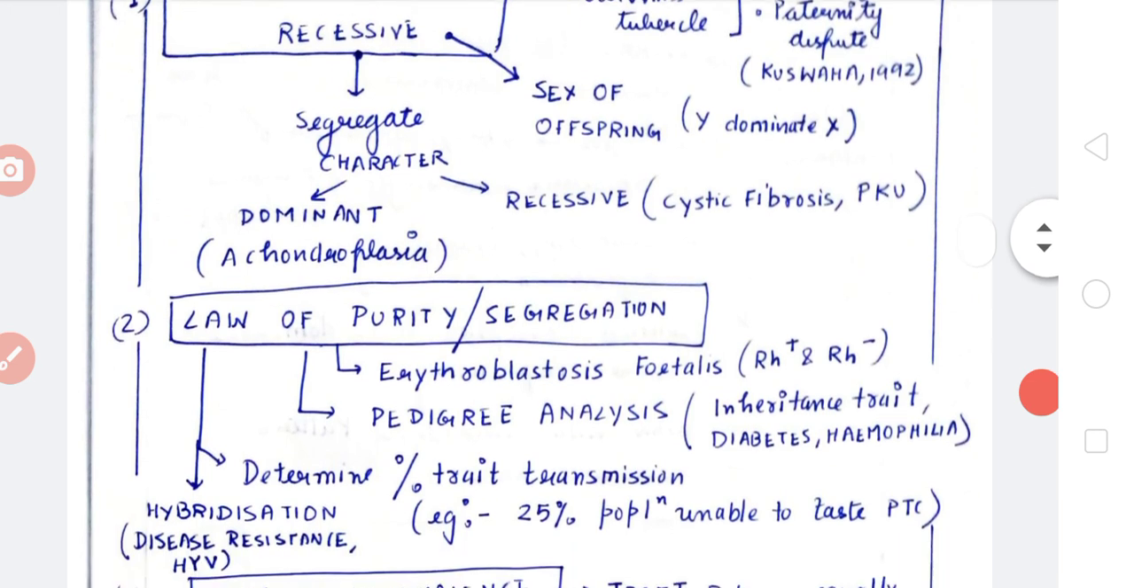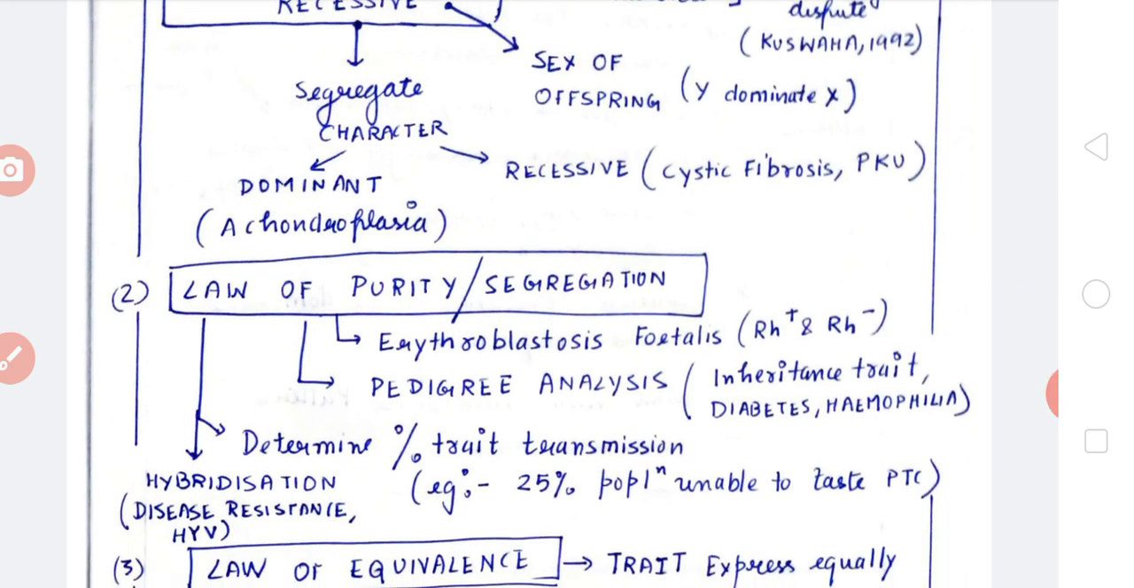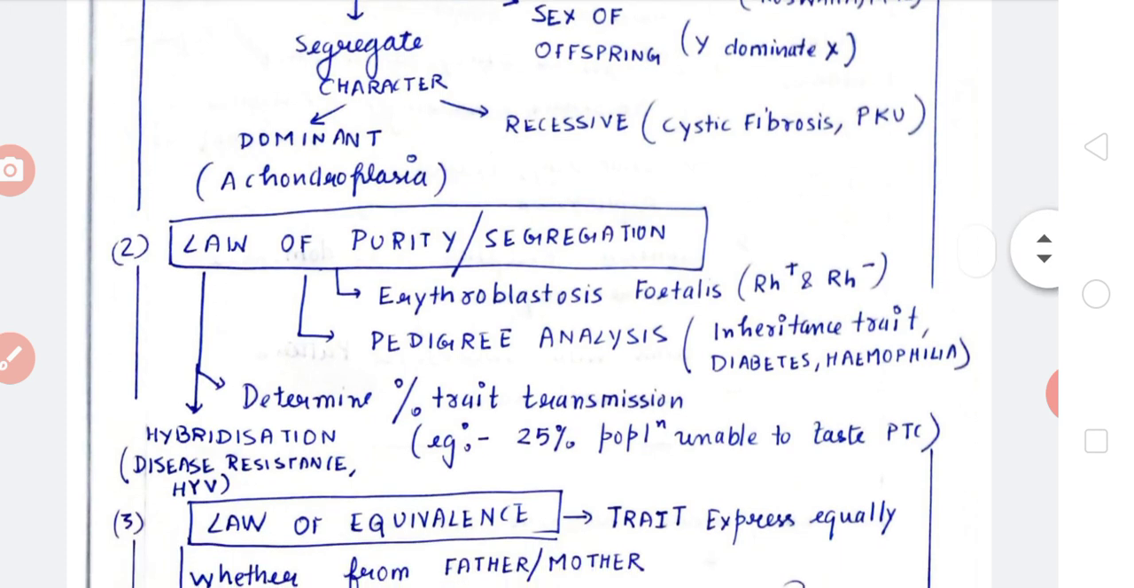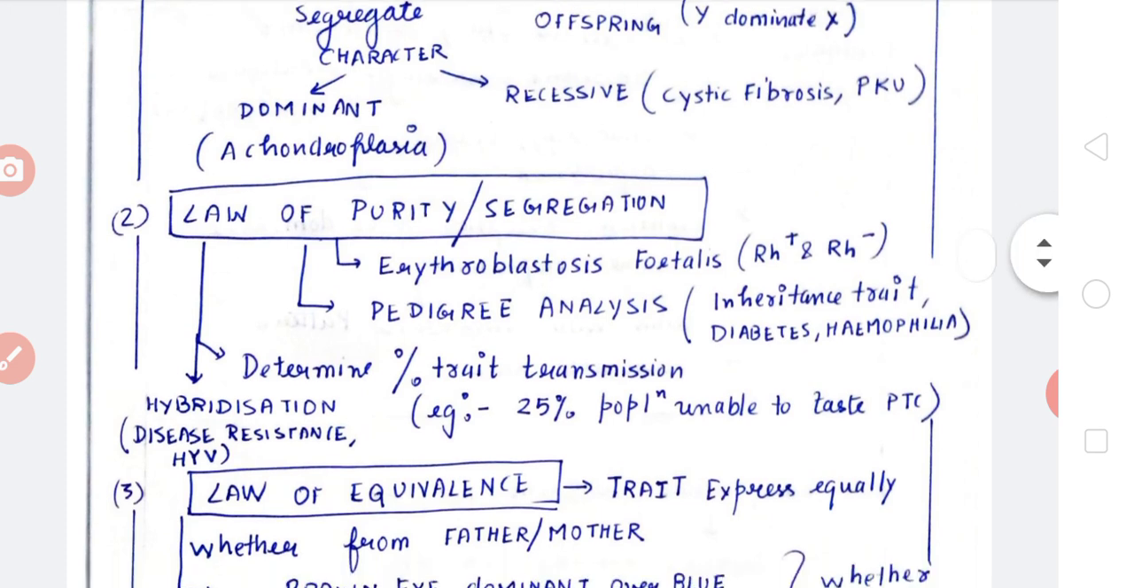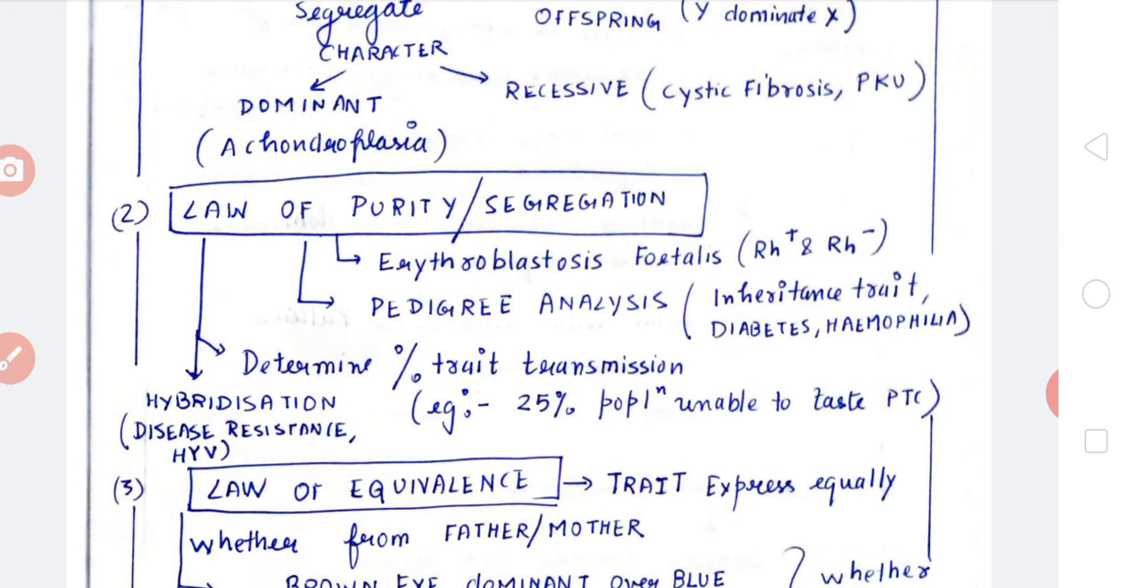Law of purity and segregation means each gene controls one character and it is pure in its expression, that is, it expresses it 100%, not less than 100%. Now where can we apply this rule? Erythroblastosis fetalis happens in cases of pregnancy. If the mother has antibodies against rhesus antigen and the child is rhesus antigen positive, then there will be a reaction. This reaction may be lethal for the child. So the law of purity and segregation helps us prevent erythroblastosis fetalis.